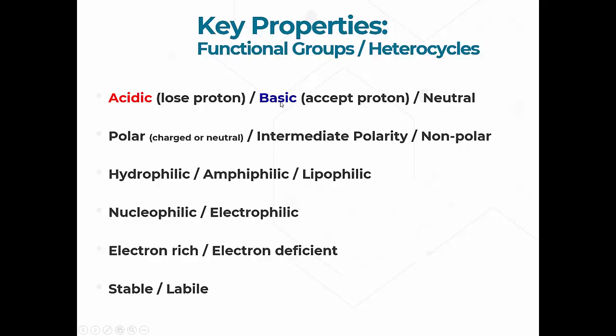In other words, that basic material now has a proton and a positive charge and is now able to lose that proton, right? Because all these reactions, neutralization and everything else, are reversible. And then our third type: we have either acidic, basic, or compounds that are neutral.